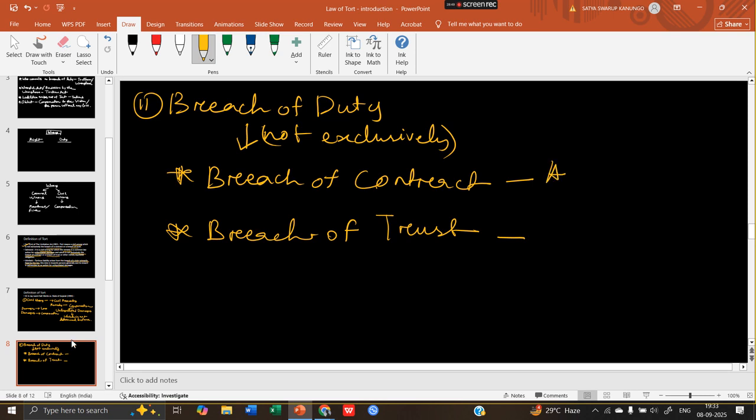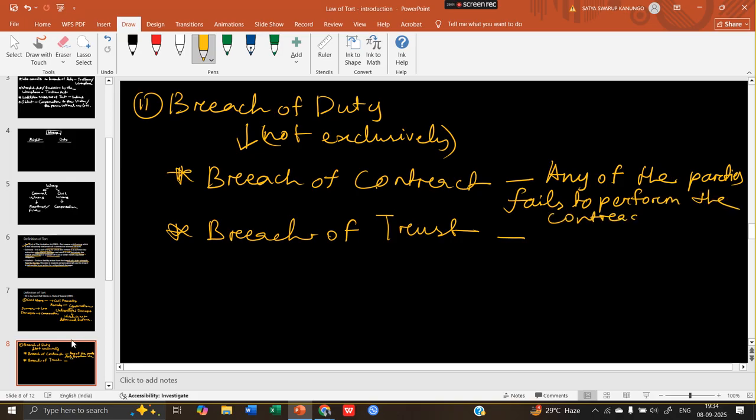So what is breach of contract? When any of the parties fails to perform the contract. This is provided under section 73 of the Indian Contract Act.